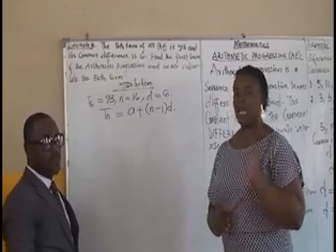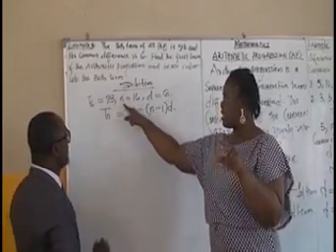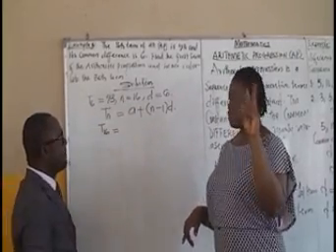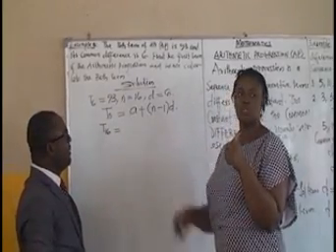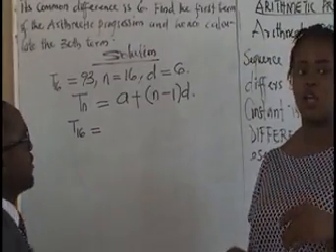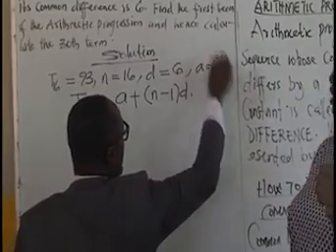What is our n? Viewers, 16. So we have T16 is equal to, remember a is what we are looking for. Permit me to put a question mark.